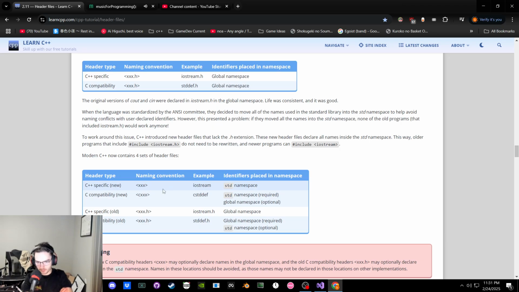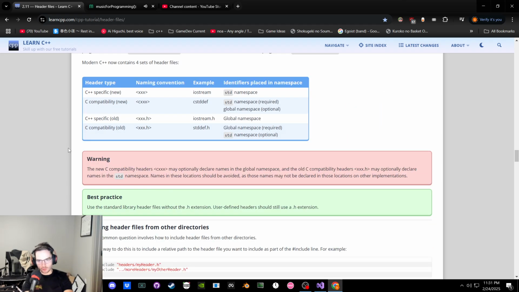So there's iostream and there's cstddef, no .h. The .h is the old stuff. The new compatibility headers may optionally declare names in the global namespace, and the old may optionally declare names in std. Okay. Because these are in the standard namespace, which means they're not going to conflict with your stuff, but they could do some global stuff. And in the old one, it could do it in the standard.